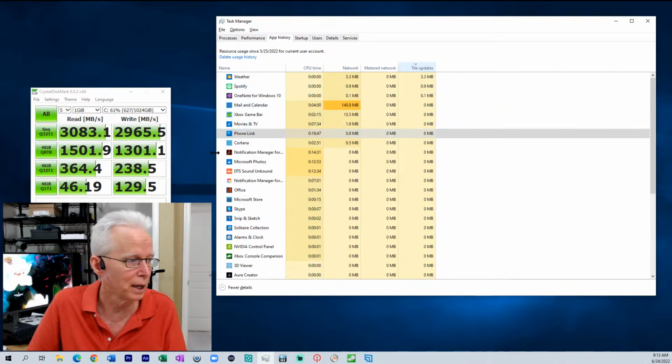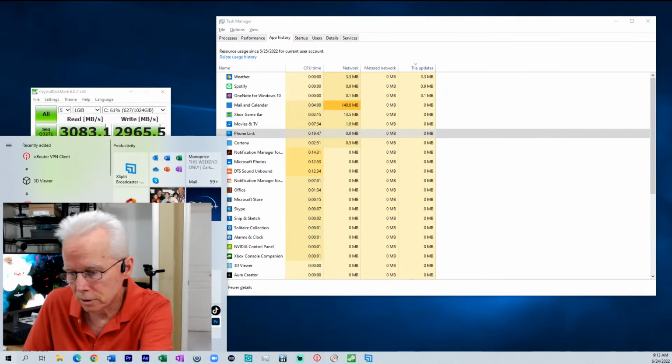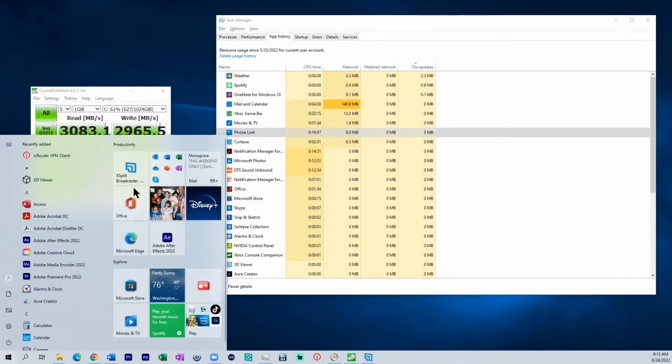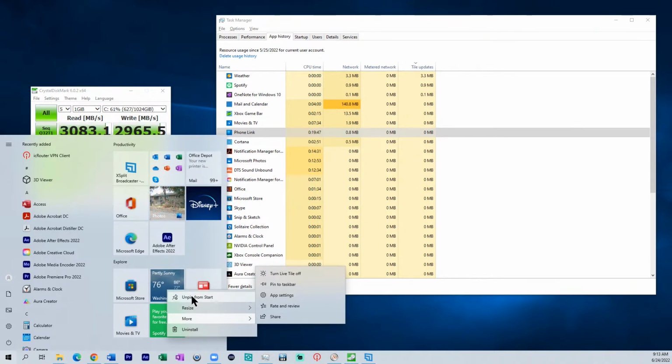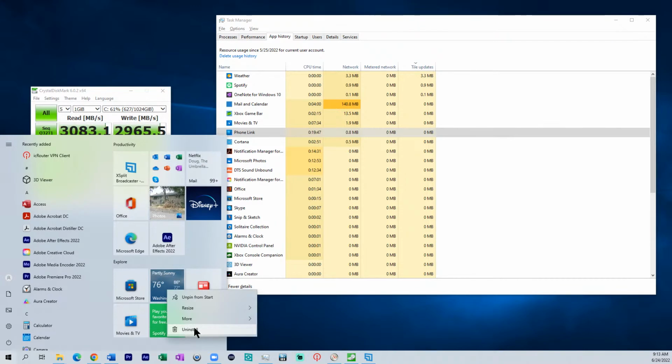So the tile updates I'm going to expect are down here on the Windows button. And here's the tiles. Let's turn off my picture-in-picture. Here's the tiles. So here's Weather. Now I'm going to go ahead and try seeing what I can do. I can unpin it from Start, or I can uninstall it. Can I really uninstall Weather? And is that the one that I want to do? Well, I don't really use it off the computer. I use my phone to look up weather.